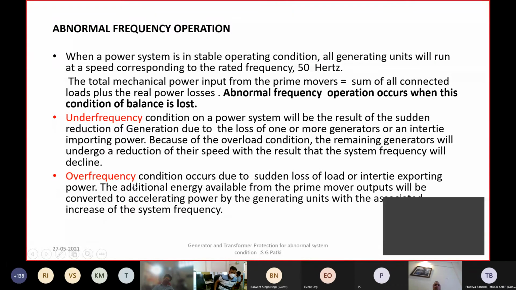Similarly, the over frequency condition can also happen. Why will over frequency take place in spite of the governing action? Basically because of sudden loss of load. Why would sudden loss of load occur? Maybe there is some remote tripping which disconnects the region from the major load center. So suddenly your region will see a load throw-off condition. You may even have a complete isolation of the region, and the region may then have excess generation and the frequency will shoot up.